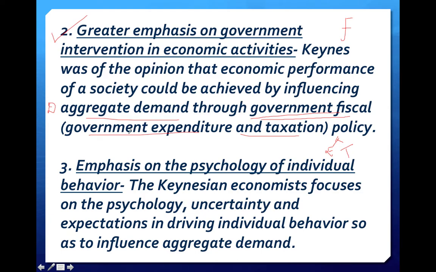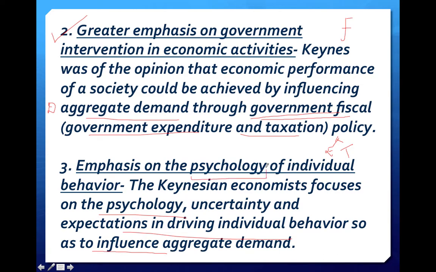Let's come to point number three, the emphasis on the psychology of individual behavior. According to Keynesian economists, they focus on psychology, uncertainty, and expectations in driving individual behavior so as to influence aggregate demand. What Keynes believed is that we can influence the psychology.